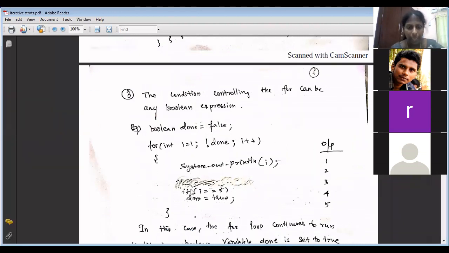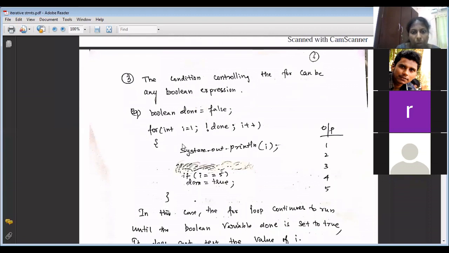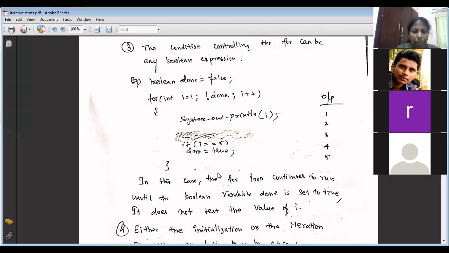Now, in this case, I have written one more condition. If i equal to 5, done becomes true. So when i is 5, done becomes true. So it will come here. Not done. Now, not done means what? Not true is false. Easy. So now the loop condition fails and it will come out of the for loop. So when I say a Boolean condition, it can be any condition which is getting evaluated to true or false. Okay, not restricted to the loop variable.